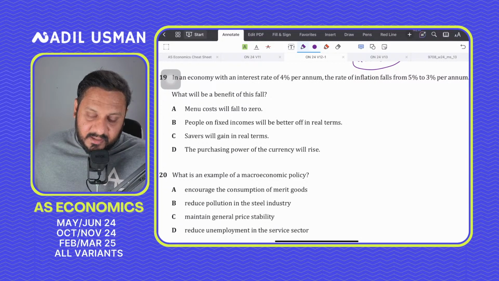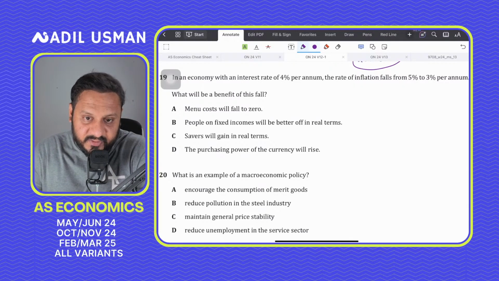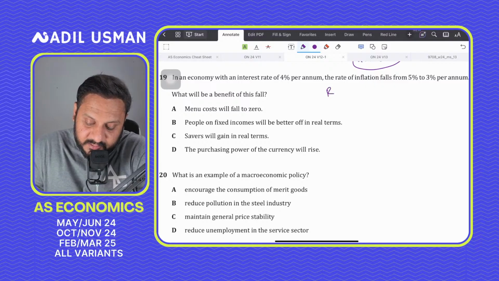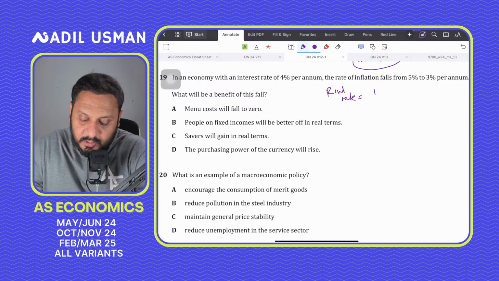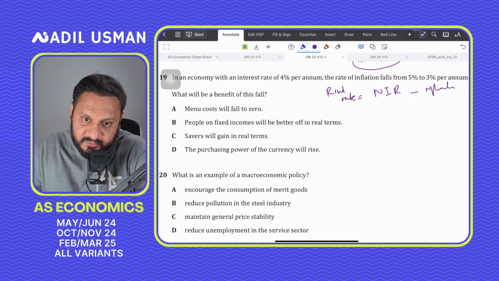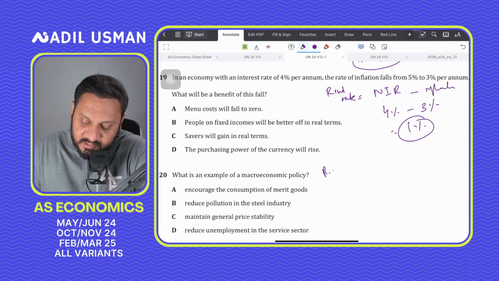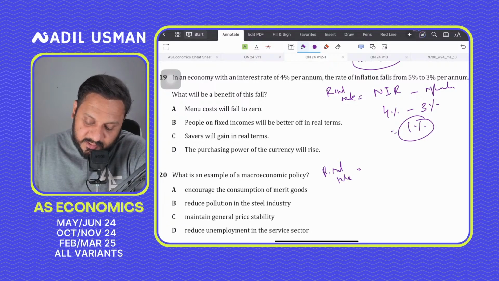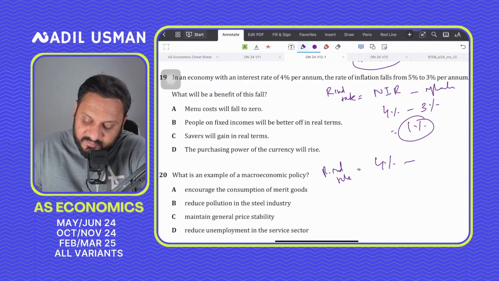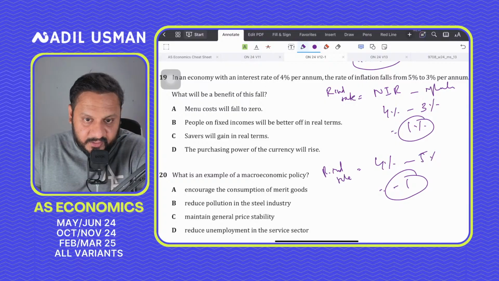See, interest rates are 4%. The inflation rate is falling from 5% to 3%. So the real interest rate would be nominal interest rates minus your inflation rate. So the nominal interest rates are 4%, and now the inflation rate is 3%, so the real interest rate is 1%. But previously, if the interest rate was 4% and the inflation was 5%, the real interest rate was negative. So from negative 1%, it goes to a positive 1%, right?